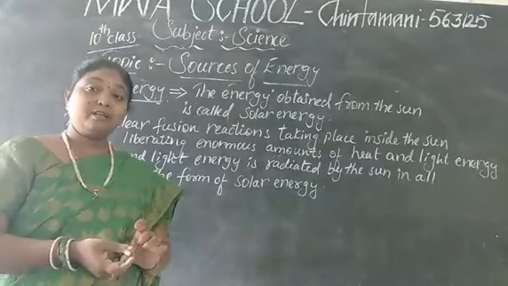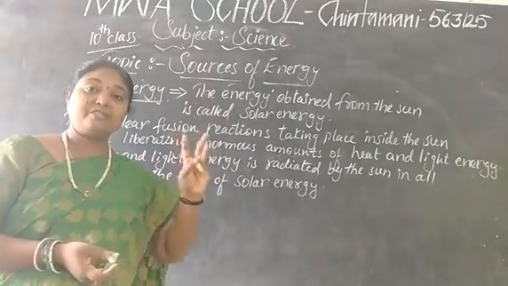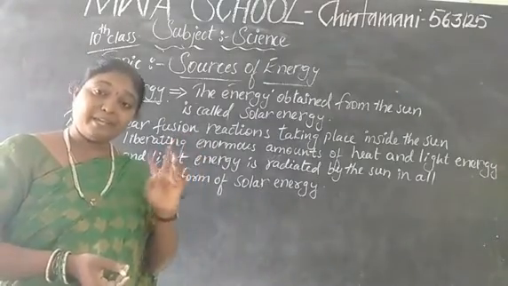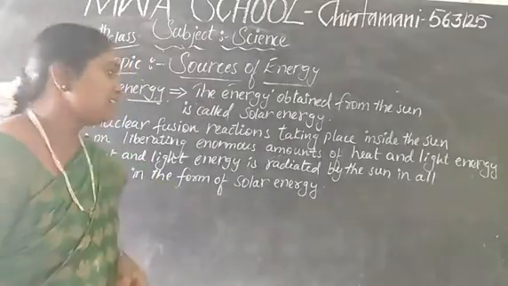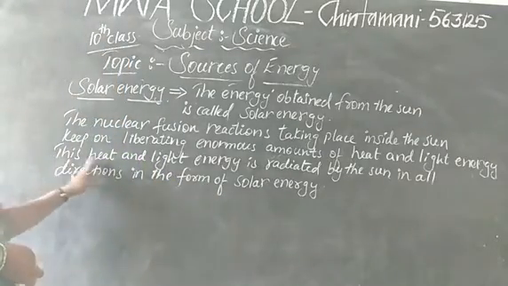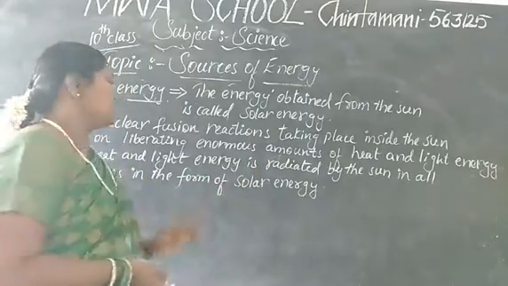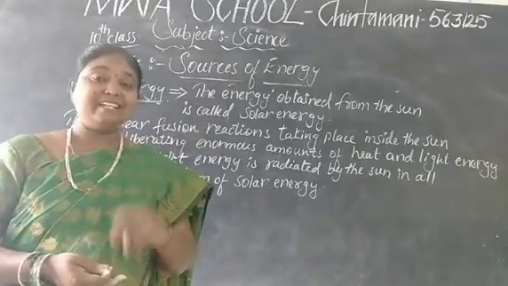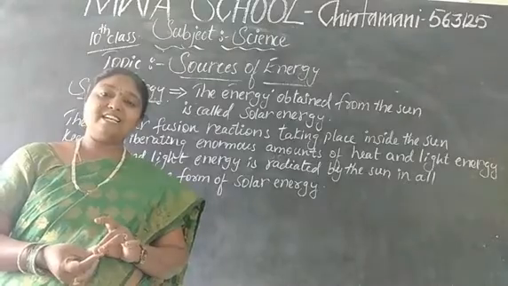So what are the things present for the nuclear reactions? Hydrogen and helium. These two are very important in the reactions happening in the sun. Then this heat and light energy is radiated by the sun in all directions in the form of solar energy. And let me know what are the devices which work under solar.